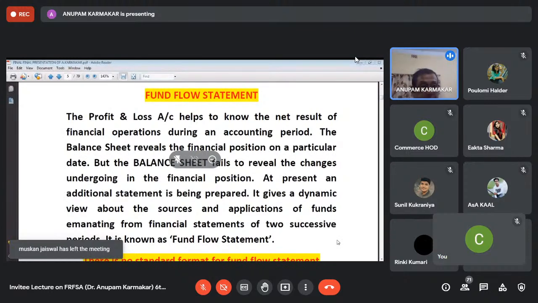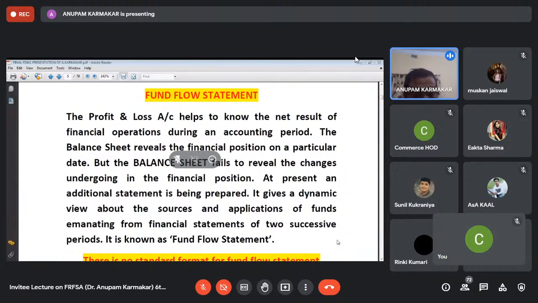So for that purpose, if you want to assess whether the financial position or condition of the organization is changing from the previous year to the current year, you need to prepare another additional statement apart from the cash flow statement, that is called the fund flow statement.